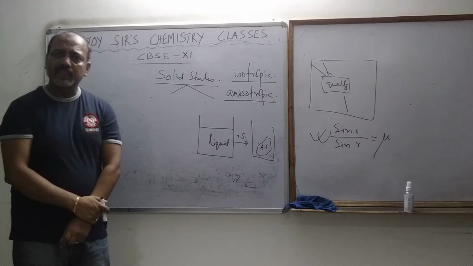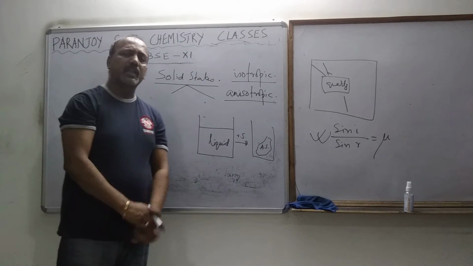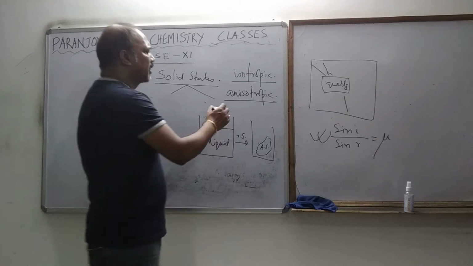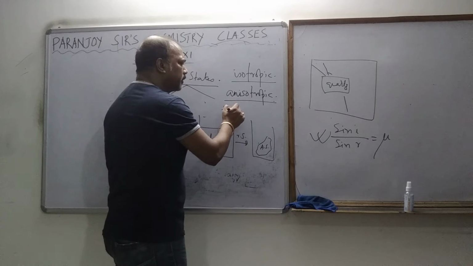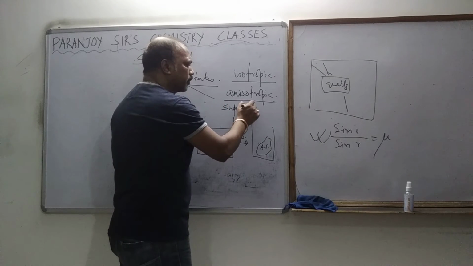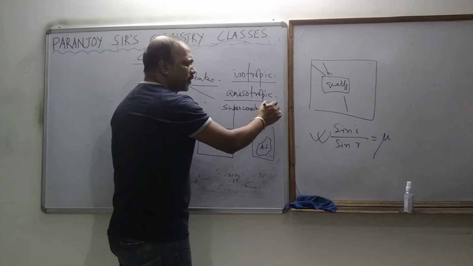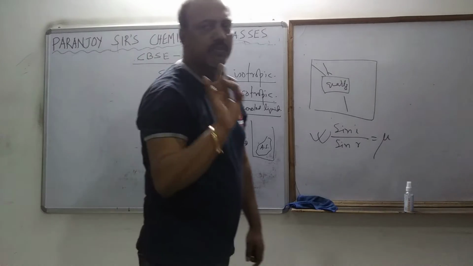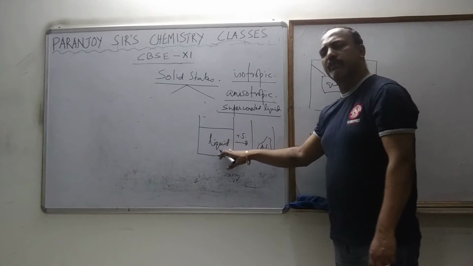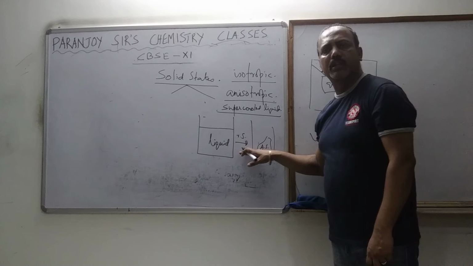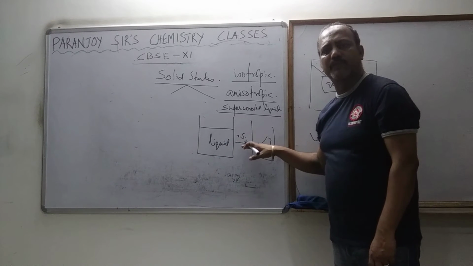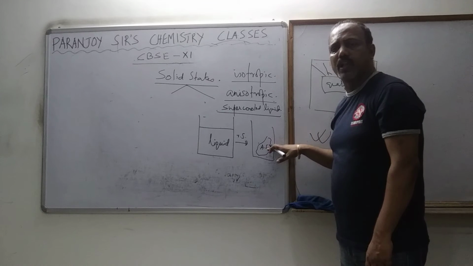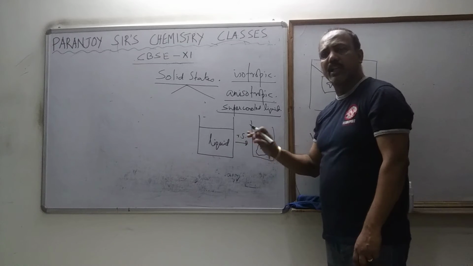That is why amorphous solids are also called, I am introducing another term, supercooled liquids. You understand the meaning of supercooled liquid? We converted it into liquid and then we are cooling it, supercool. Supercool means very fast cooling. We are doing it very fast and the amorphous solids are formed. That is why the amorphous solids are also known as supercooled liquids.